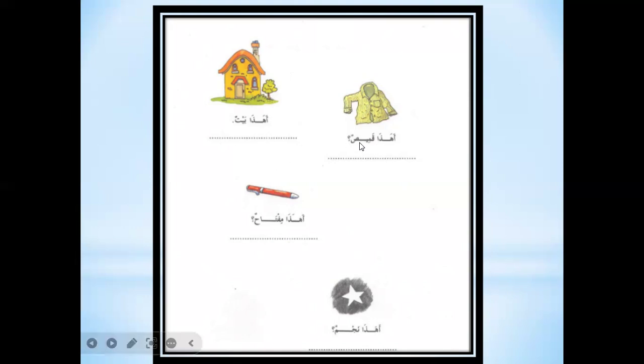Hada qamisun. Is this a shirt? So the answer will be Na'am. Hada qamisun. Hada miftahun. Is this a key? No, this is a pen. So how will we translate it? No. La hada qalamun. Well done. Ahada najmun. Is this a star? Na'am. Hada najmun. Well done. Yes, this is a star.